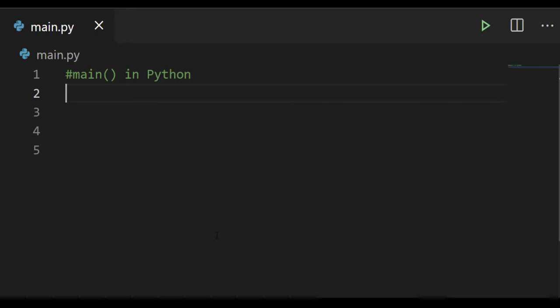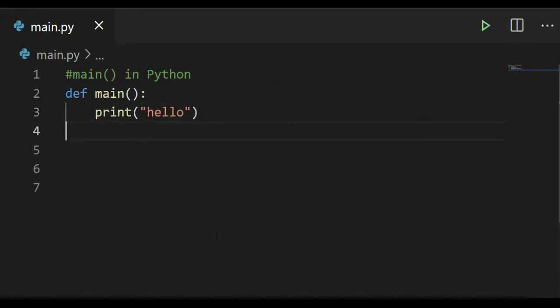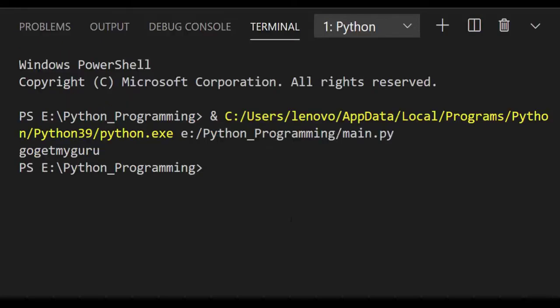Let's write a code for the main function, that is def main. In the function definition, we'll write a print function, that is print hello, and we'll write one more print function which is not inside the main function, that is print go get my guru. If we run this code, we'll get only go get my guru as output because it is not inside the main function. Let's run this code. We are getting only go get my guru, not hello.